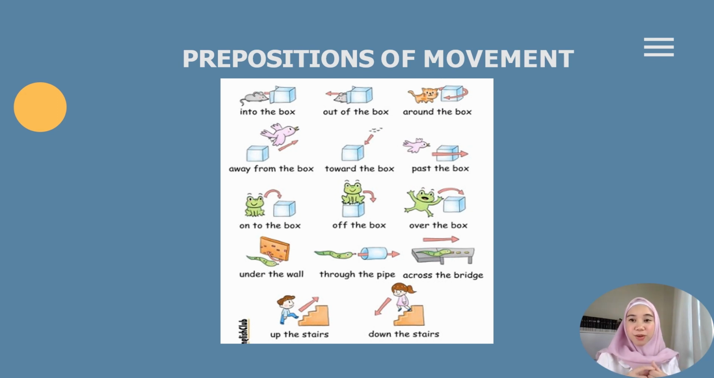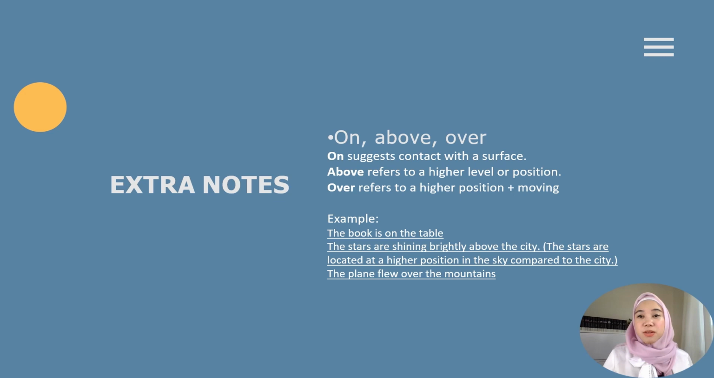up, and also down. Okay, so the last one, we're going to look into the differences between on, above, and also over. So basically, on suggests contact with the surface. Okay, for example, my handphone is on the table. So my handphone is on the table. So there is contact with the surface.